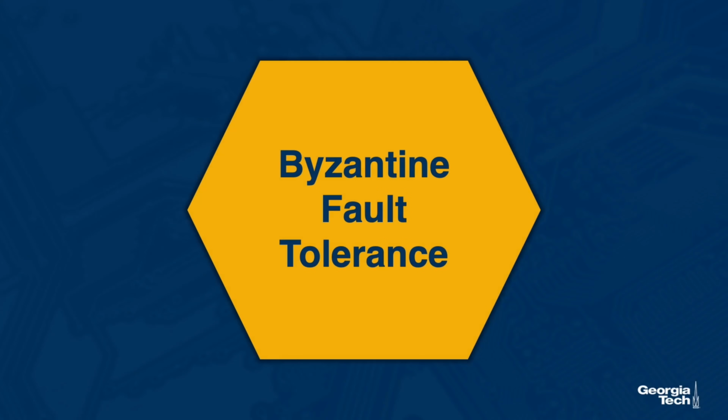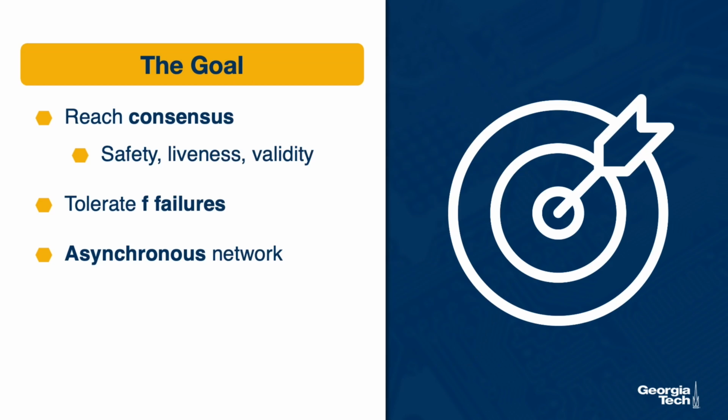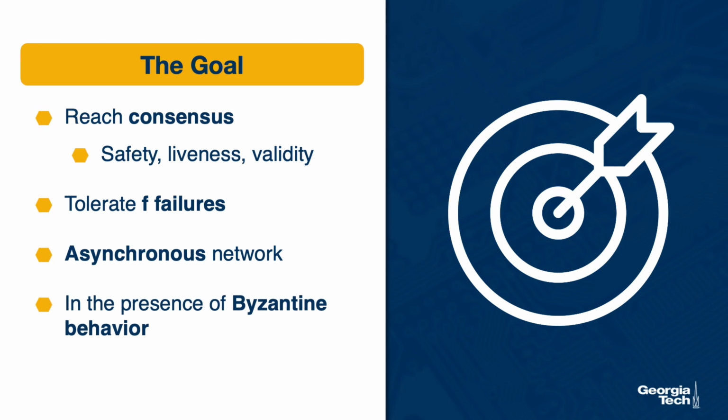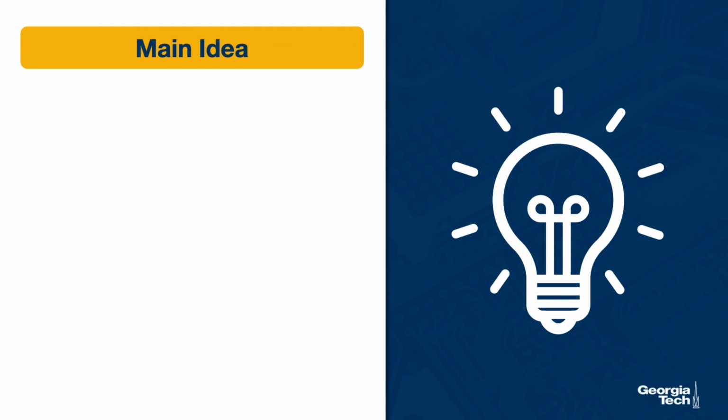So how do we ensure we can tolerate this type of Byzantine failures and achieve consensus? Remember, our goal is to reach consensus with all the desired properties of safety, liveness, correctness, in a way that tolerates up to F failures, in a distributed system with asynchronous communication. And we want to achieve this even in scenarios when there are Byzantine behaviors. The main idea for how to achieve this can be summarized with these three points.